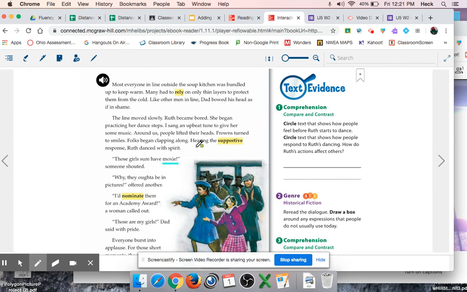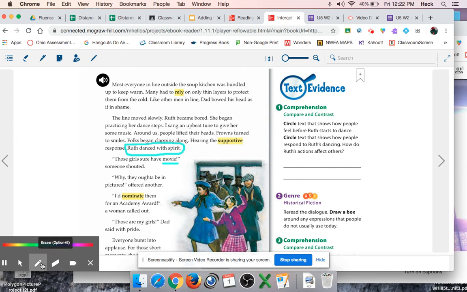"Folks began clapping along. Hearing the supportive response, Ruth danced with spirit. Then someone shouted, 'Those girls have moxie.'" So we can see right here that Ruth danced with spirit. That means very enthusiastically and full of energy, which caused someone to say that she has moxie. So we can assume that the word moxie can mean full of spirit.